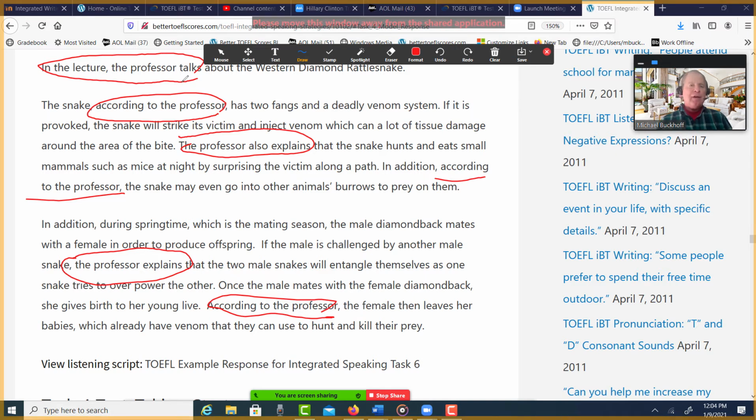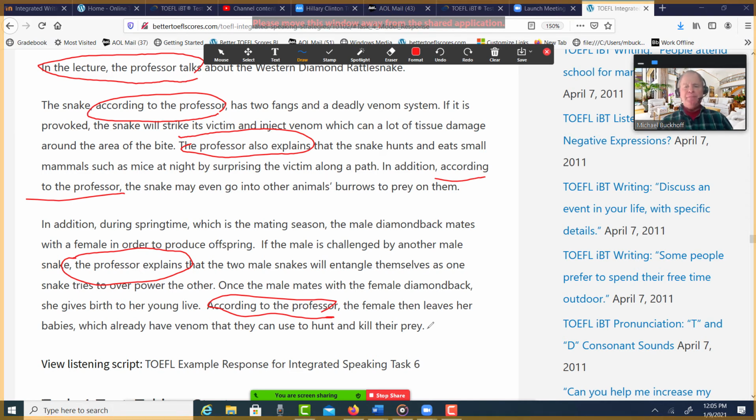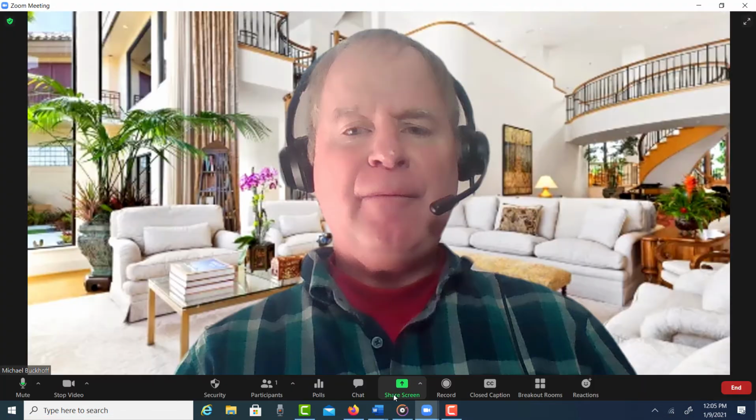So in this case, in the speaking task 4, we got 1, 2, 3, 4, 5, 6. We have 6 voice markers in there. I think that's the one thing I'd like you to do a little bit better. Remember, this is a summary. This is a formal summary. You're explaining the important points from a listening passage. You need to do it from the speaker's point of view and not yours. So that would be my main suggestion there.